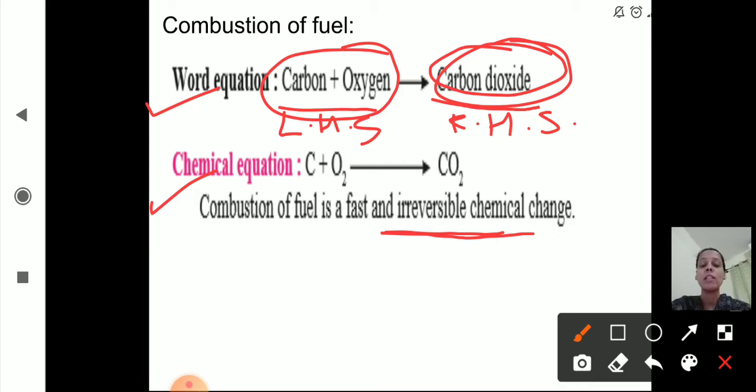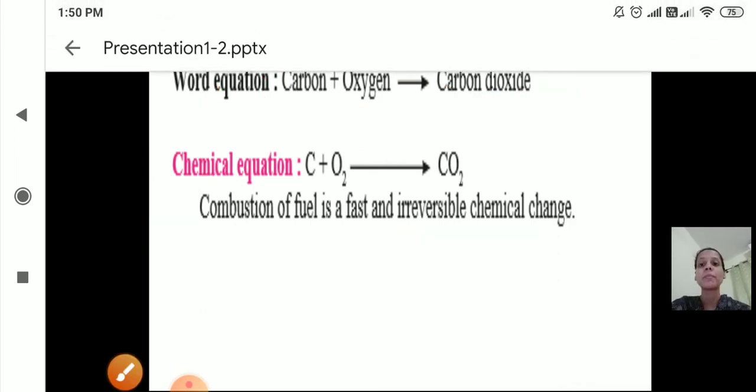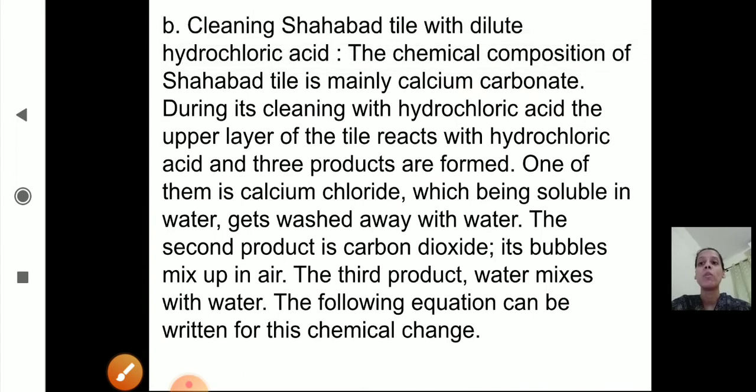Now we'll see the next one. The second man-made chemical change is cleaning shower tile with dilute hydrochloric acid, that is HCl.